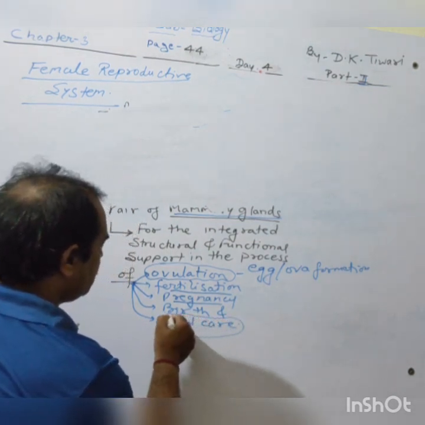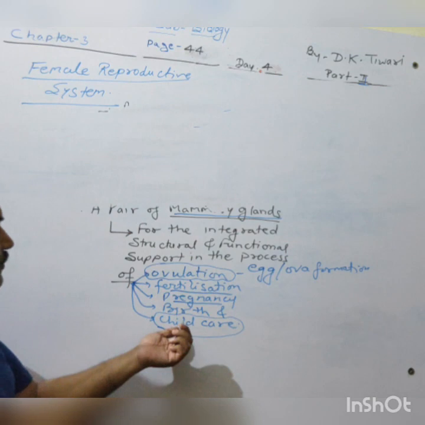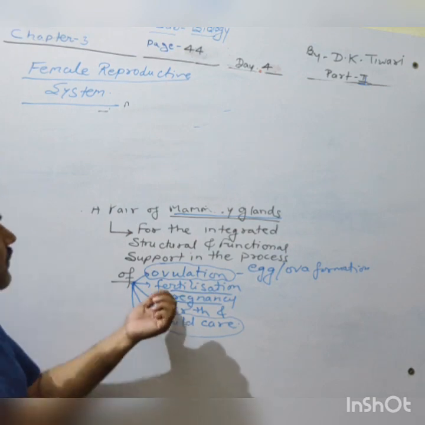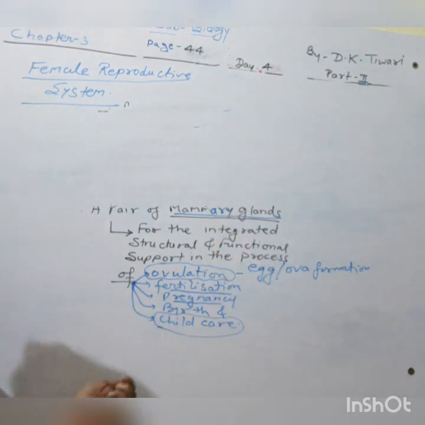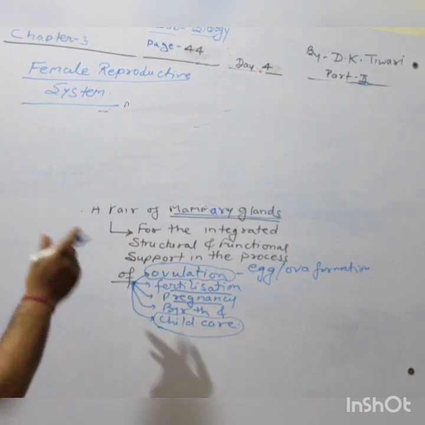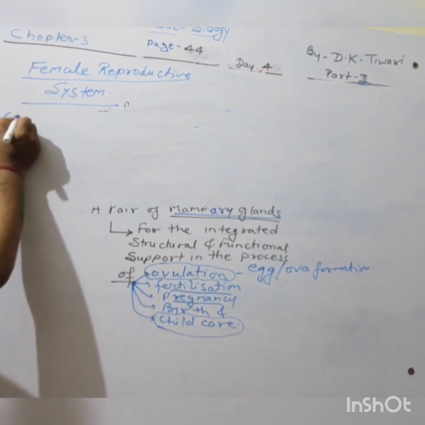This is the most important point which we should remember, that without breast development, proper mammary gland development, it is quite impossible to have proper child development after birth. When the child has taken birth, he must need care from the mother, and first the mother's milk is taken by him. We will see later what things are there. Now, after that, we are in a position to study one by one about the different things.